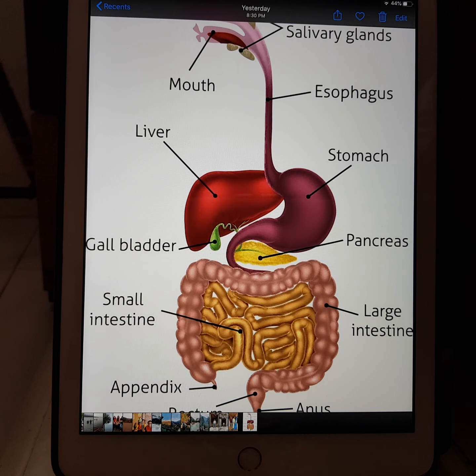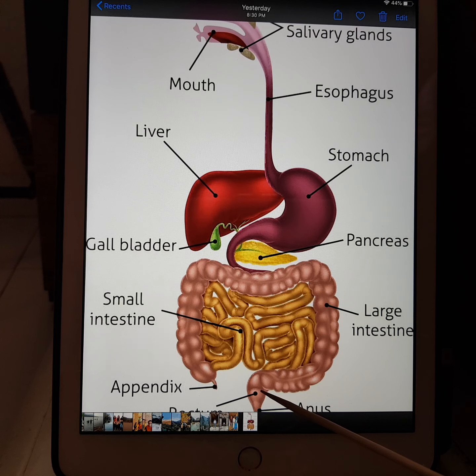After the absorption of water and salts, the remaining waste product is stored in the rectum, which is the end of the large intestine, and it remains there as semi-solid feces. This fecal matter is then removed through the anus from time to time. This process of removal of fecal matter through the anus is called egestion.